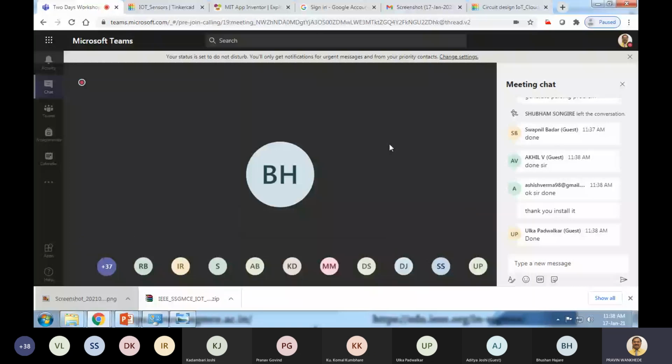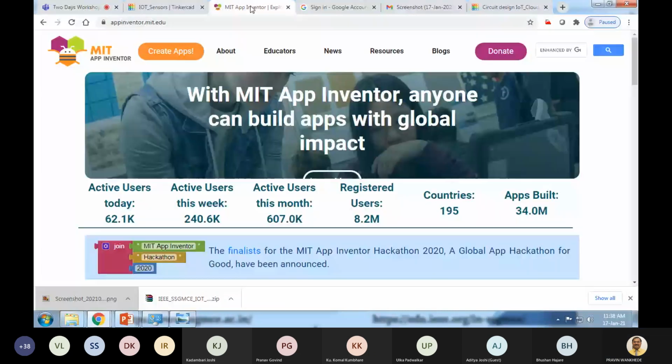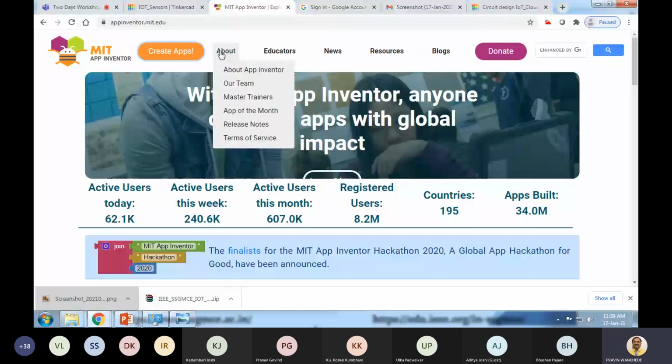Now, I have made this app using MIT App Inventor. I think you know how to design apps in App Inventor.